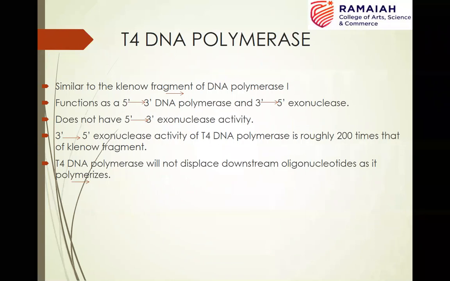Next, another polymerase enzyme is T4 DNA polymerase. It is similar to the Klenow fragment of DNA polymerase 1. It has the functions 5' to 3' DNA polymerase activity and 3' to 5' exonuclease activity. It also does not have 5' to 3' exonuclease activity, similar to your Klenow fragment. The 3' to 5' exonuclease or proofreading activity of your T4 DNA polymerase is 200 times that of the Klenow fragment. That means it's more potent than Klenow fragment.